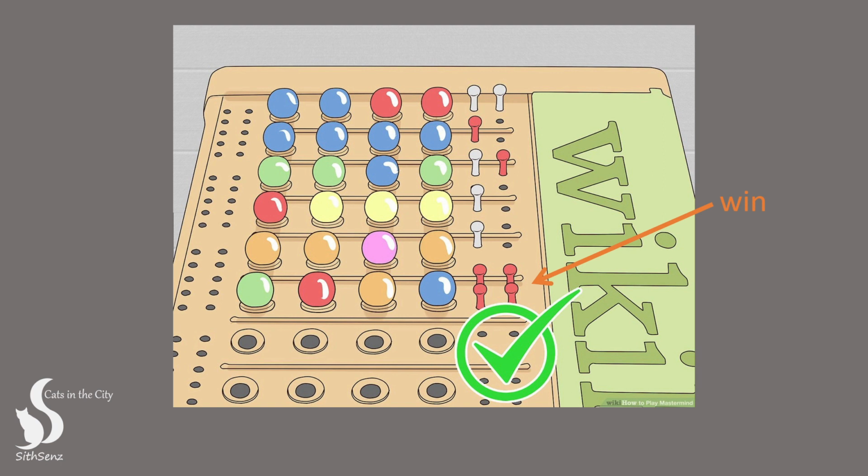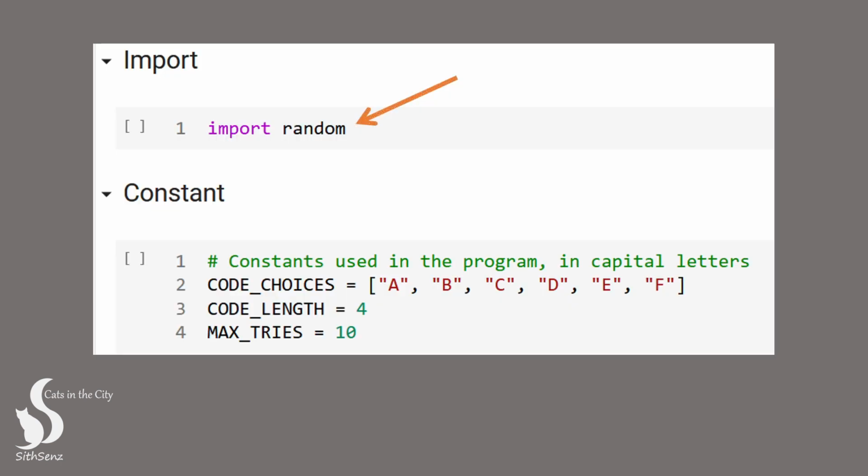Now let's go through our Python code. Remember the random module from our number guessing game? We'll need to use the random module too in this game. To do that, we'll import the random module. In Python, it is a convention to declare constants after the import block. The names of constant variables are usually written in capital letters, to indicate that they are not meant to be changed during the program's execution. By using capital letters, the constants are easily distinguished from variables, which can help make the code more readable and less prone to errors. The constant variables are quite self-explanatory, but we'll go through them nonetheless.